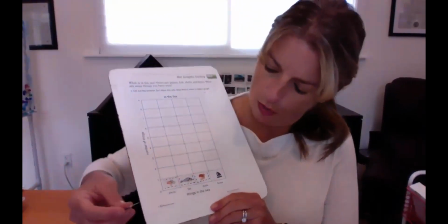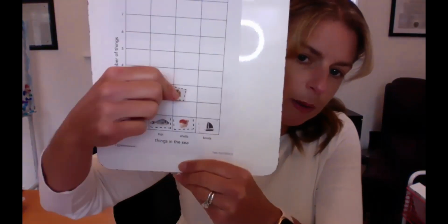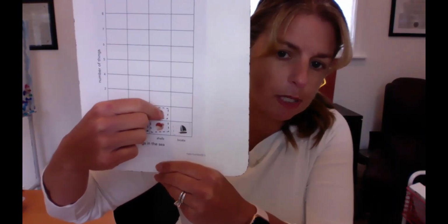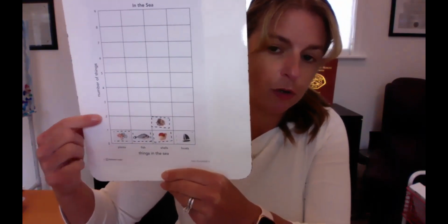Okay, now let me pick up this one. What is this here? A shell. So now, okay, so again, here is my shells category. It says shells. Now, do I put it way up here and skip these ones? No, I want to build from the bottom because this number is going to be 2.